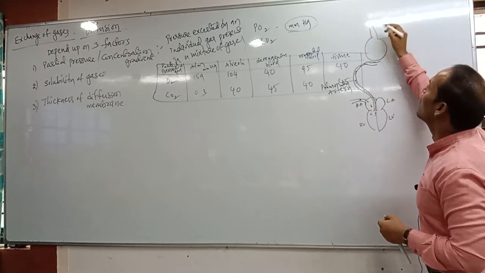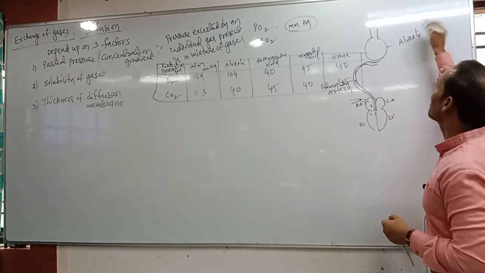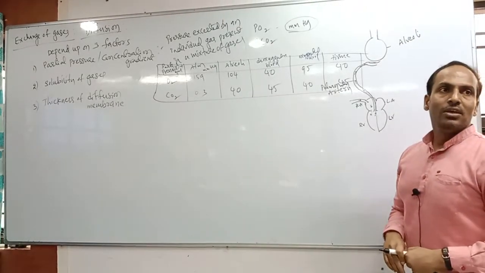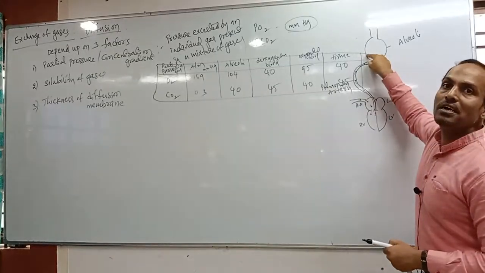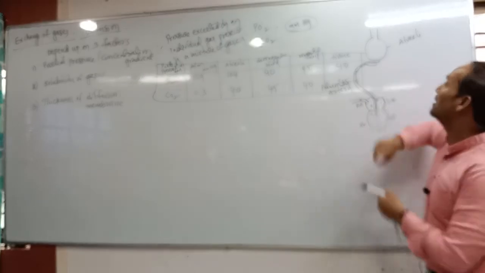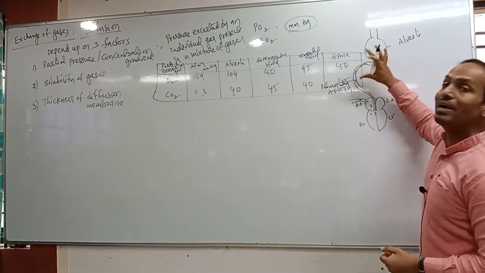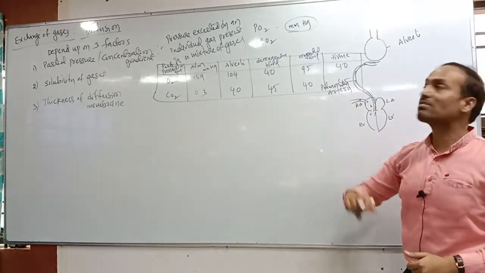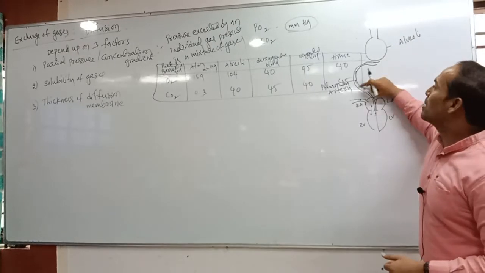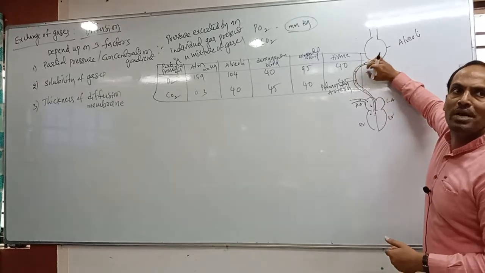So now this is about the alveoli. You already know the alveoli is completely lined by squamous epithelium, correct? Along with the squamous epithelium, blood capillaries are also present. Which blood vessel's capillaries are present? Pulmonary artery capillaries only, correct? So the pulmonary artery ends with which one? Capillaries.